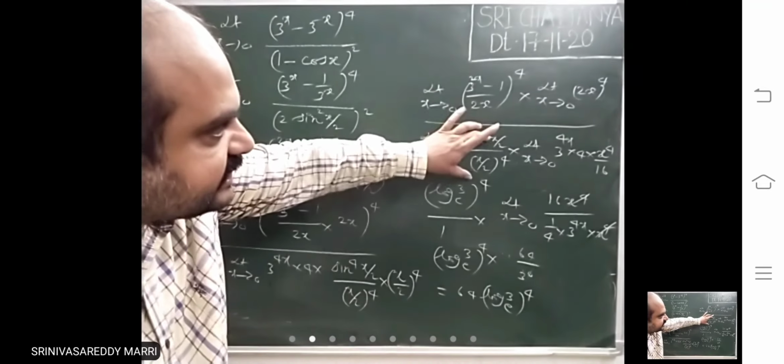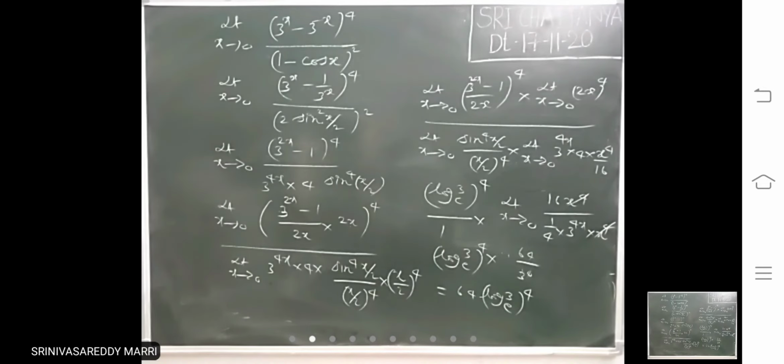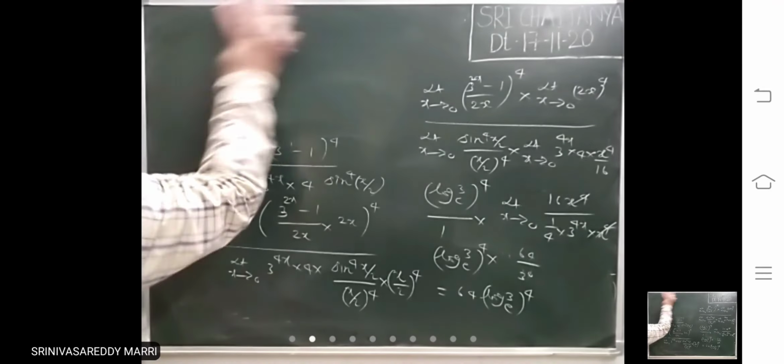These are standard limits. Now first you adjust and the remaining in one limit. That is limit x tends to 0, (a^x - 1)/x = log a to the base e. Look at one more problem and we move to the next limit.